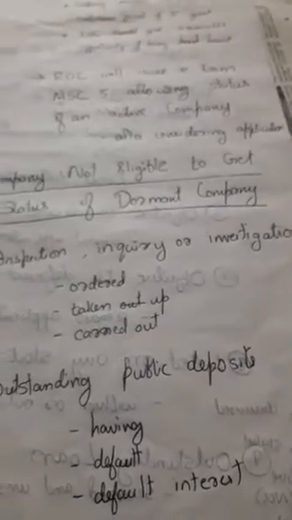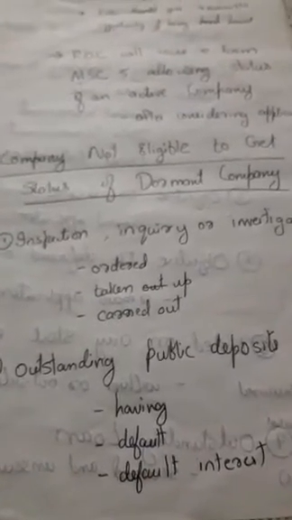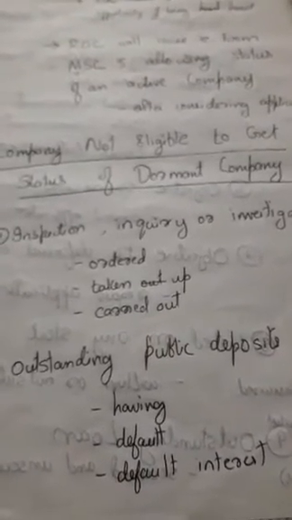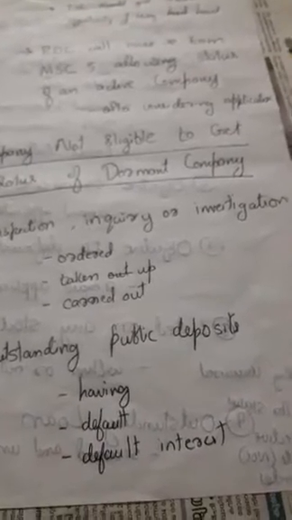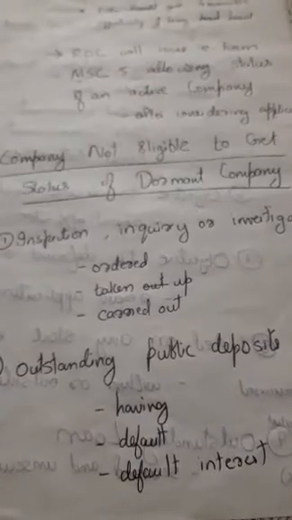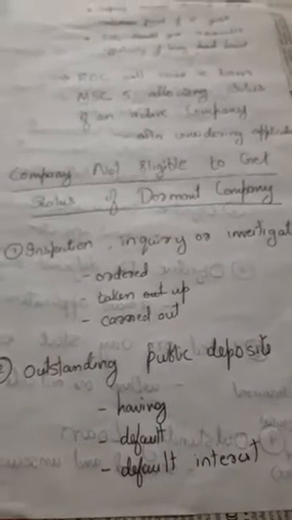Now we can discuss which companies are not eligible to get the status of dormant company. Certain companies are not eligible to apply for the status of dormant company. What are those companies? A company in regard to which inspection, inquiry or investigation is ordered, taken up or carried out. Such a company is not eligible to get the status of dormant company, or cannot make an application for getting that status.